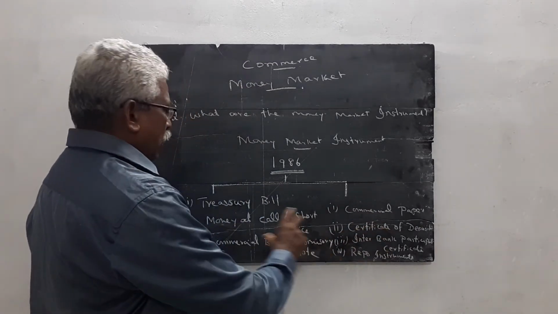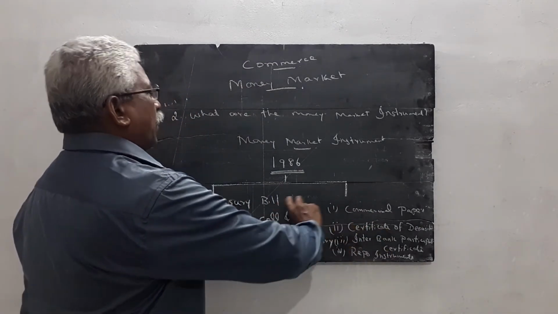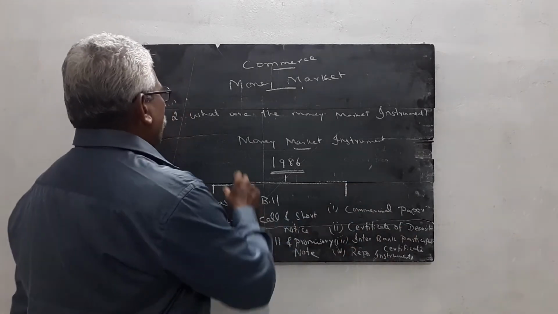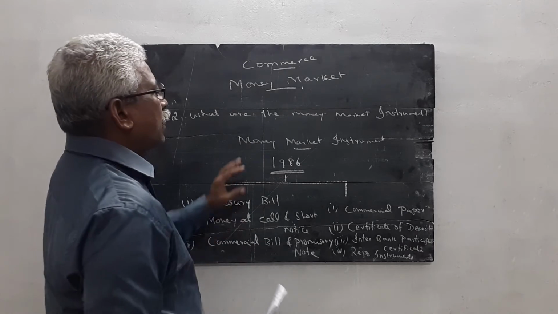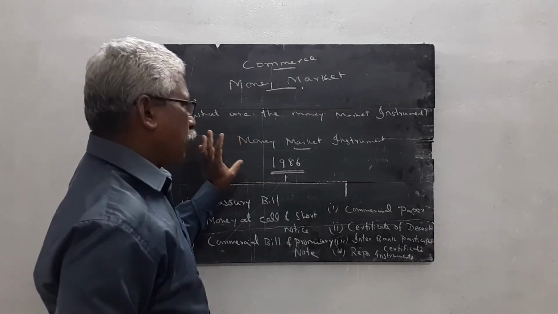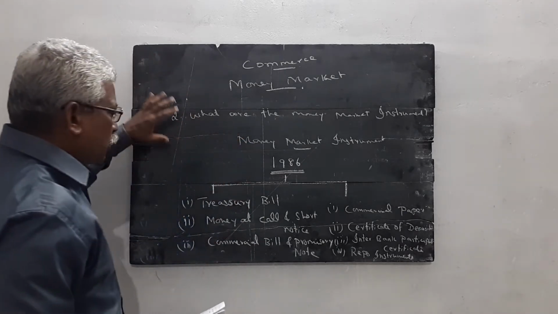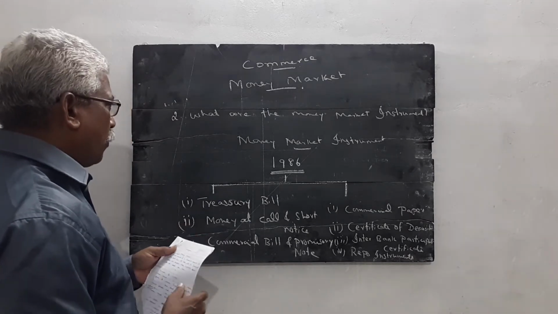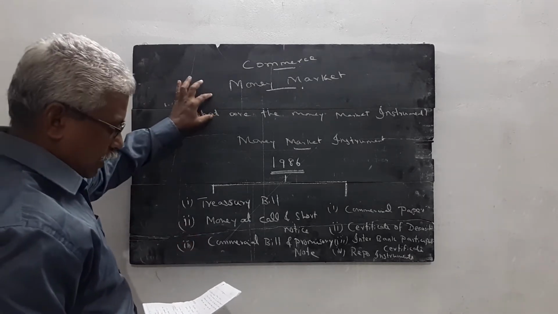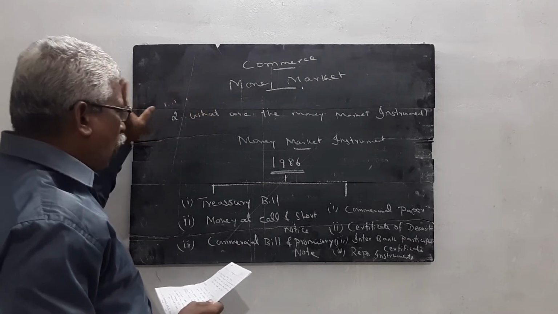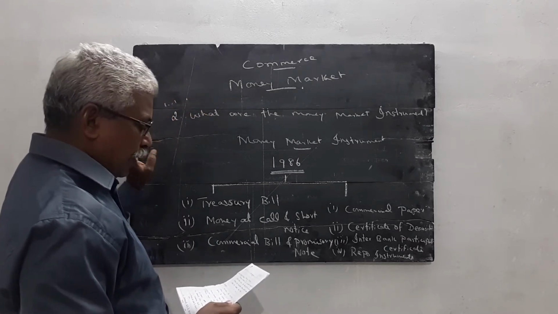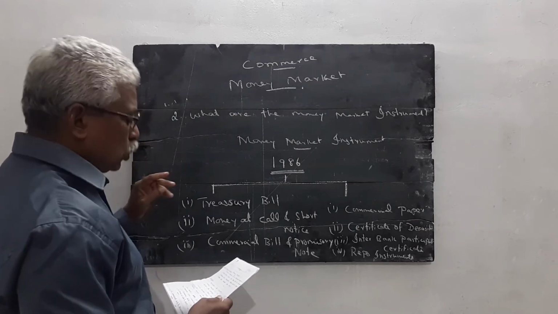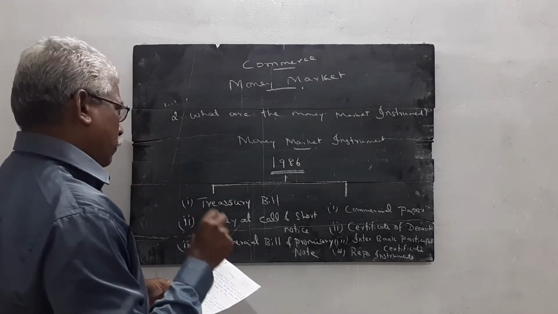We will study these money market instruments one by one in the subsequent classes. Now, we just study what are the instruments used in the money market. So, I explained two questions. Question number one, what is the meaning of money market? Money market is the financial market. Here, short-term funds are exchanged. It deals with the financial assets and securities whose maturity period does not exceed 1 year.